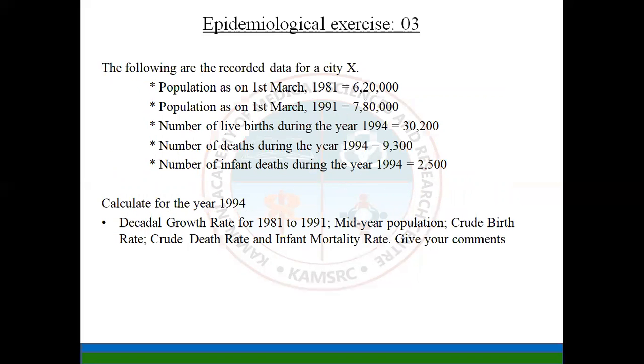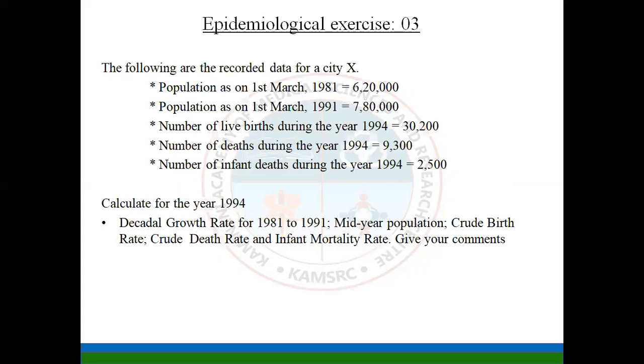Then coming to the third problem, the third epidemiological exercise. So we have data from a city. The following are the recorded data for a city X. The population as on March 1st, 1981 was 6,20,000. The population on March 1st, 1991 was 7,80,000. The number of live births during the year 1994 was 30,200. The number of deaths during 1994 was 9,300. The number of infant deaths during 1994 was 2,500.